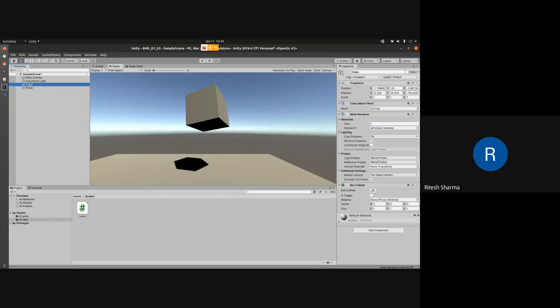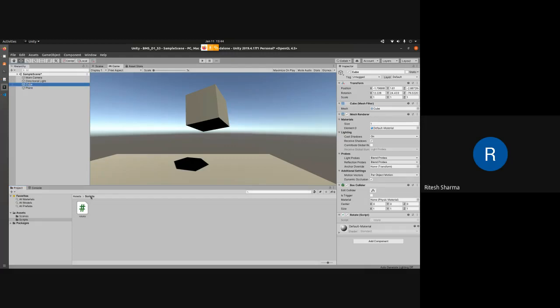So we'll click on cube. I'll click on this rotate script and just drag it to this window, which is the inspector window, on the extreme right side. Whatever script I have written, I will take it to this side, but after clicking on the object that I want to rotate.